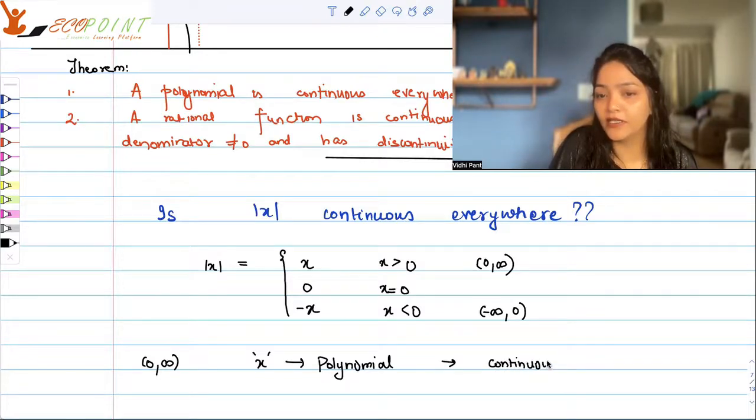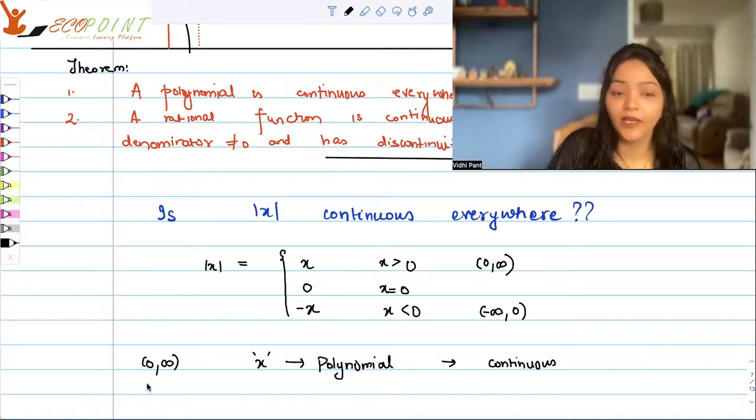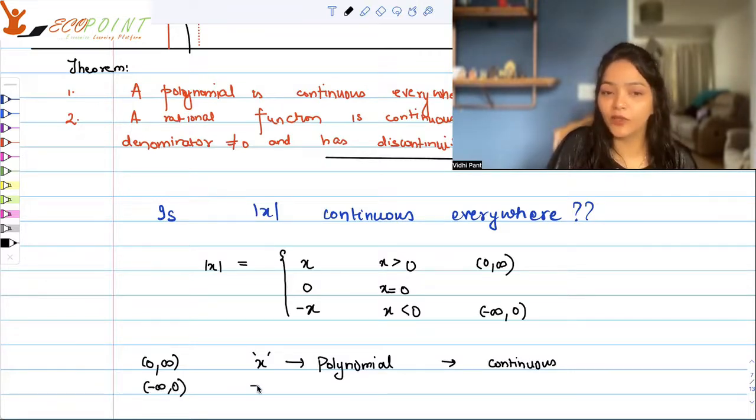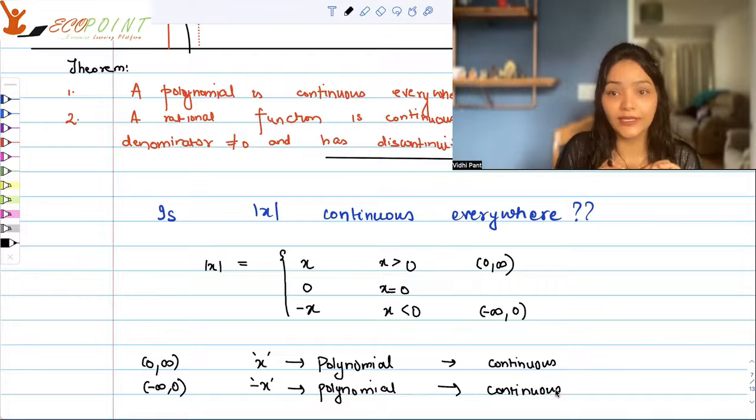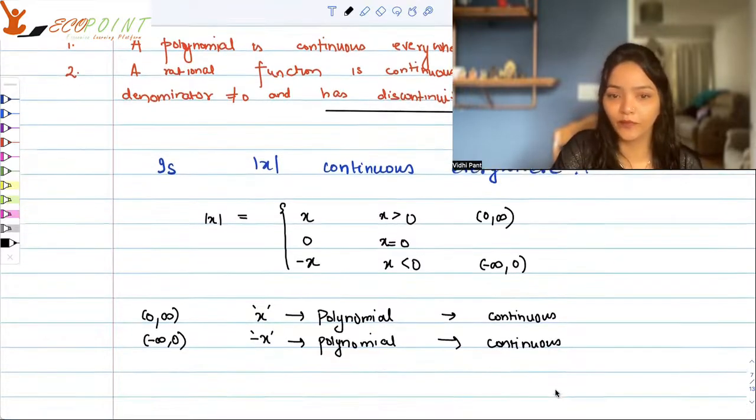So it is continuous there. And if we talk about minus infinity to 0, since the function is minus x, it is again just a polynomial. So it is continuous there, which tells us that the point of confusion could only be x equals 0.